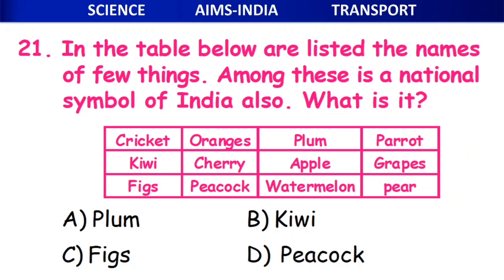21st question, children. In the table below are listed the names of a few things. Among these is a national symbol of India also. So what is it? See children, here you have some names which belong to games, fruits, and also some birds. So among these there is a national symbol of India. What is it?